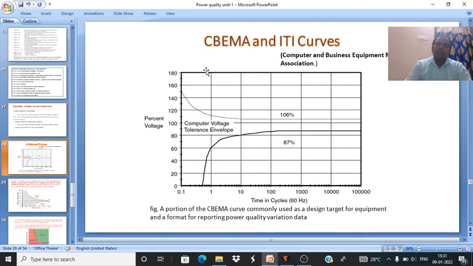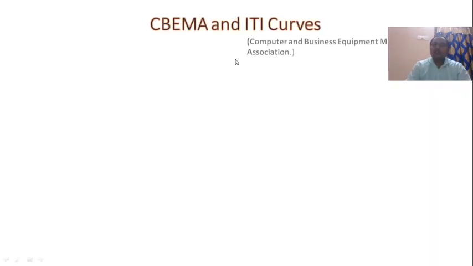So now we discuss the topic about CBEMA and ITI curves. CBEMA means Computer and Business Equipment Manufacturers Association. This also gives the voltage levels, which are the under voltages and the over voltages, so that gives the exact curve. So this is the CBEMA and ITI curves.